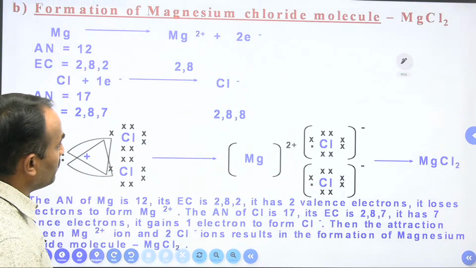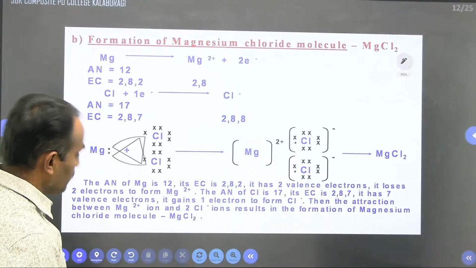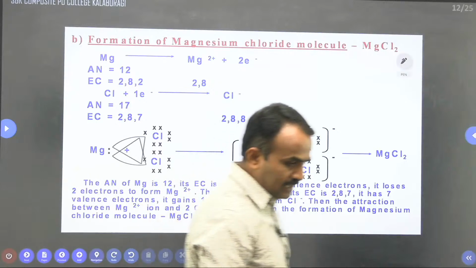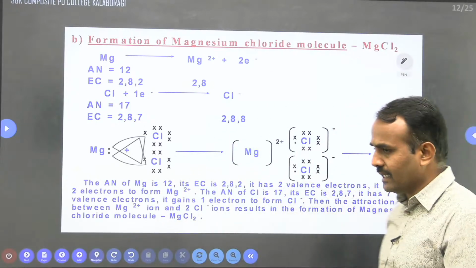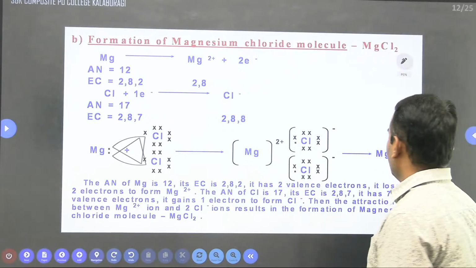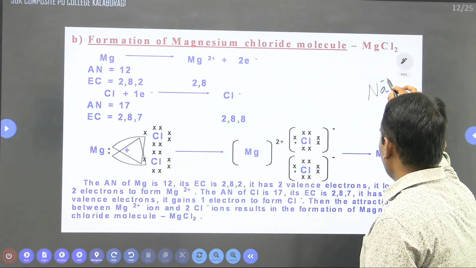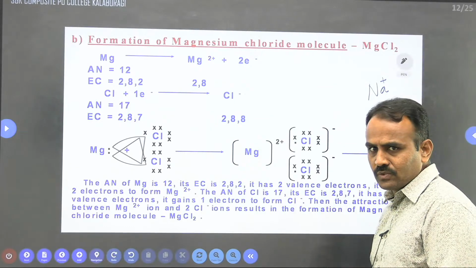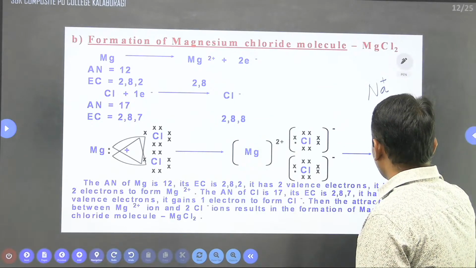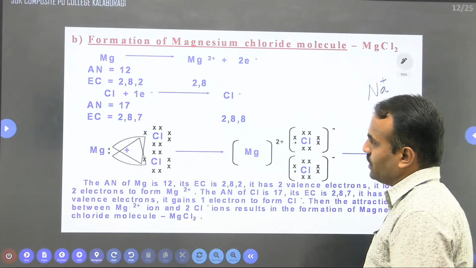There is a formation of magnesium chloride. See here, magnesium chloride. Sodium is an alkali metal, magnesium is an alkaline earth metal. Both are electropositive in nature, but sodium has oxidation number +1, which means sodium can lose 1 electron. Magnesium has oxidation number +2, which means it can lose 2 electrons, right?